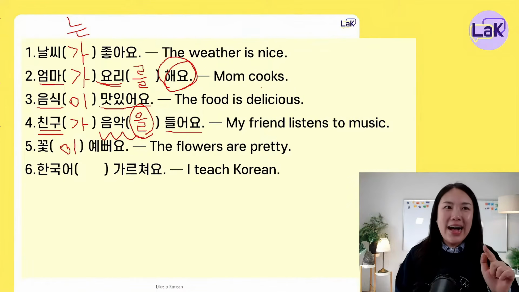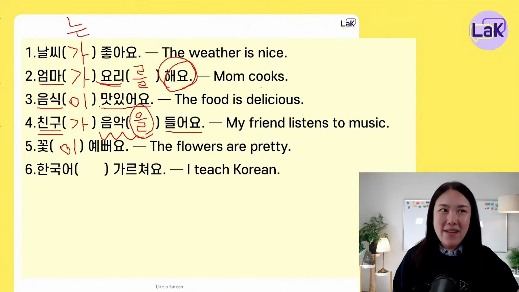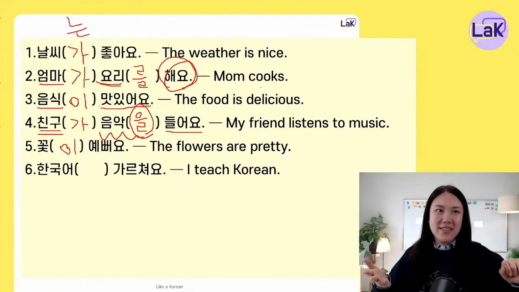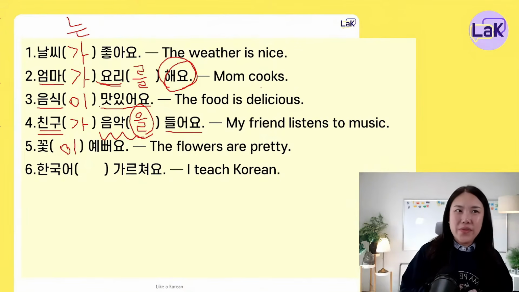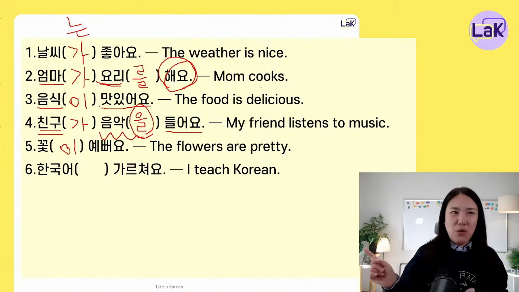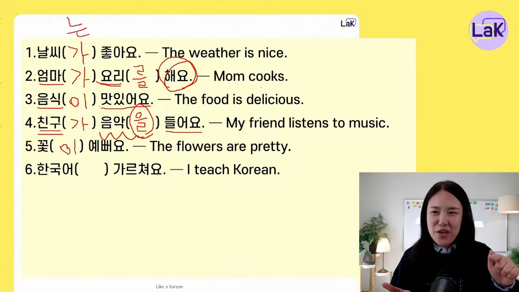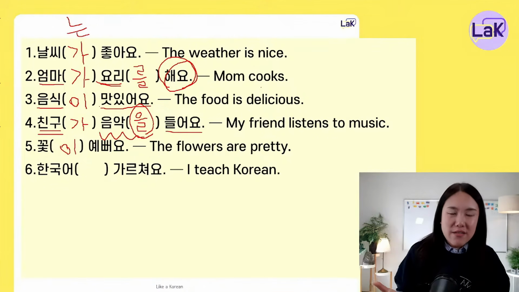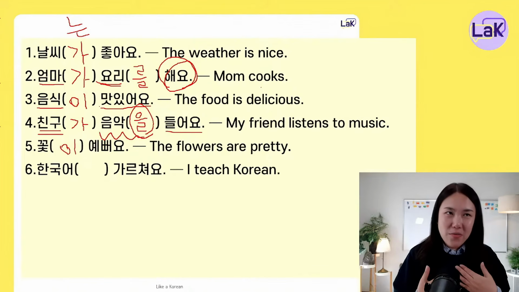Of course, 가르치다 is a verb, right? To teach, it's an action, an action verb. So an action verb can bring an object marker and also a subject marker. Now we should think, is 한국어 the doer of the action? No, 한국어 is the object. Who's the subject? I is the subject, right?